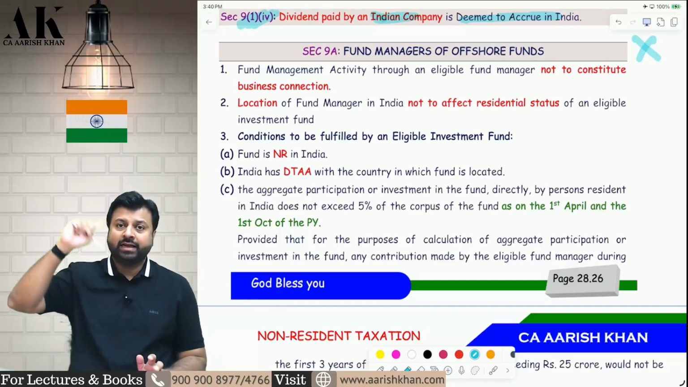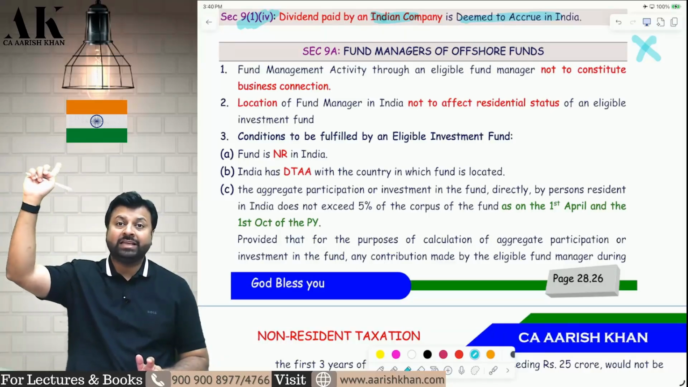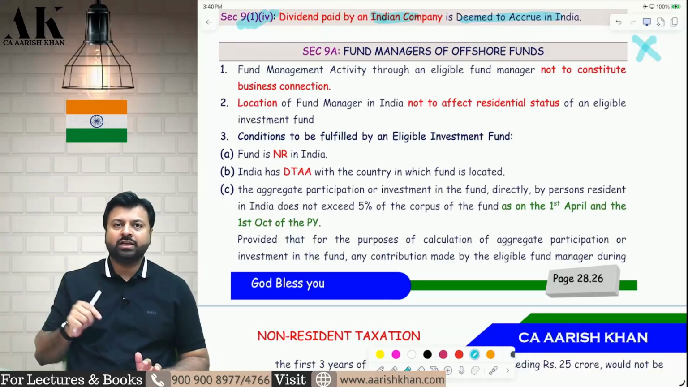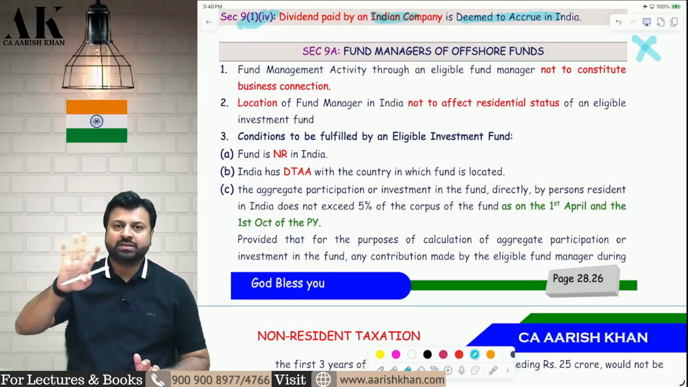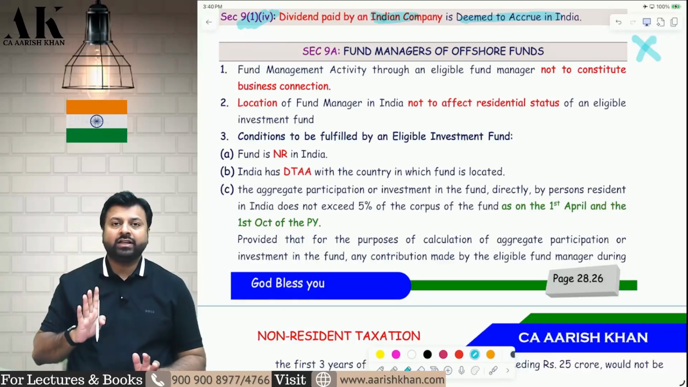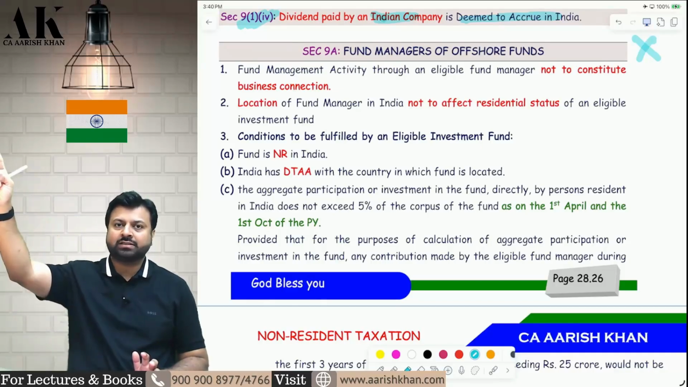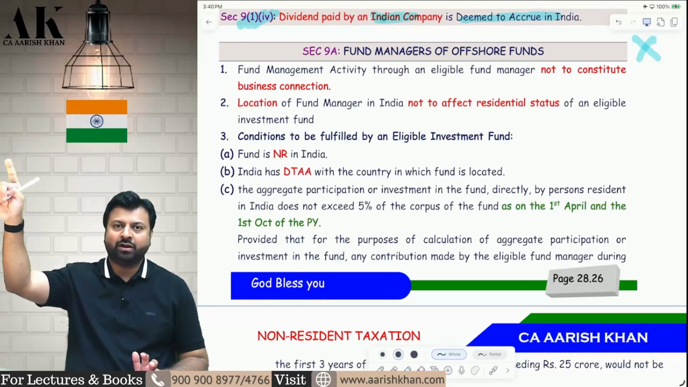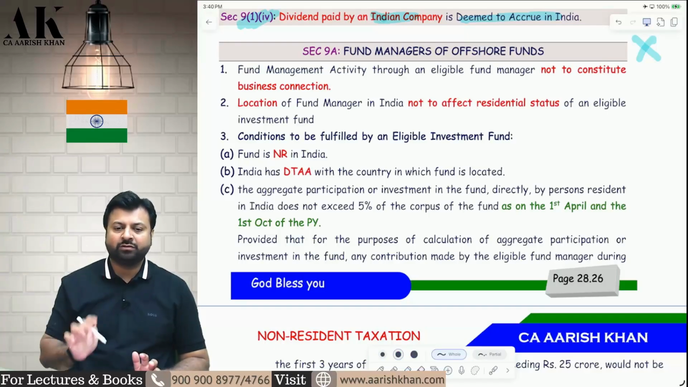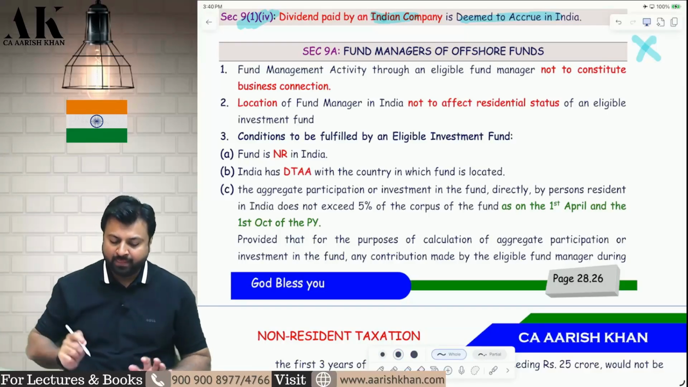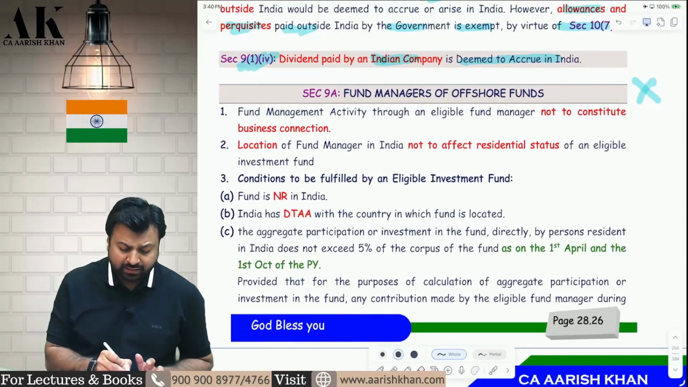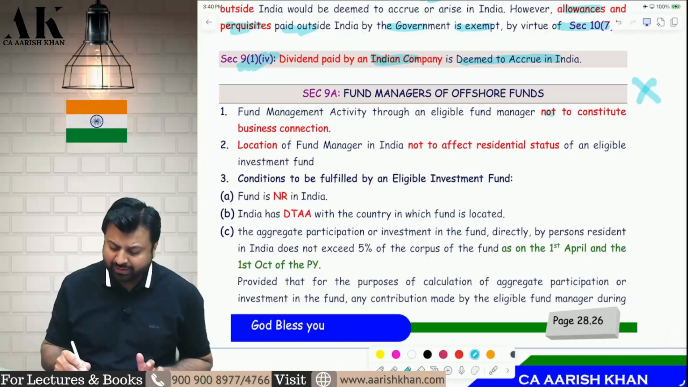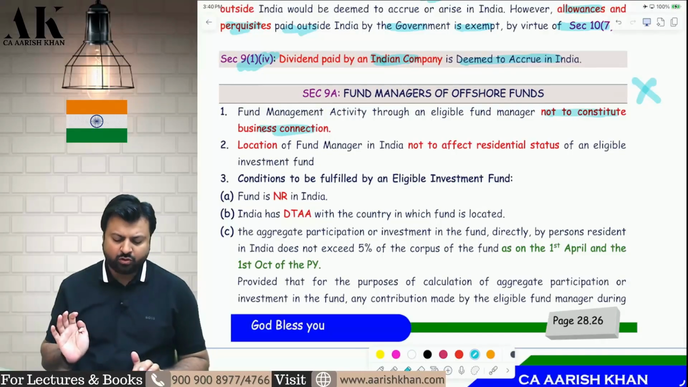What is this section? There is a fund outside India which will be called an eligible fund, and there is a manager outside India which will be called an eligible fund manager. Now, if 17 conditions are fulfilled, the income of the eligible fund will not be subject to tax in India. 17 conditions. How are the 17 conditions fulfilled? 13 conditions have to be fulfilled by the fund outside India, and 4 conditions have to be fulfilled by the manager outside India. So we need to see the 17 conditions one by one. First of all, the fund management activity through an eligible fund manager is not to constitute business connection.